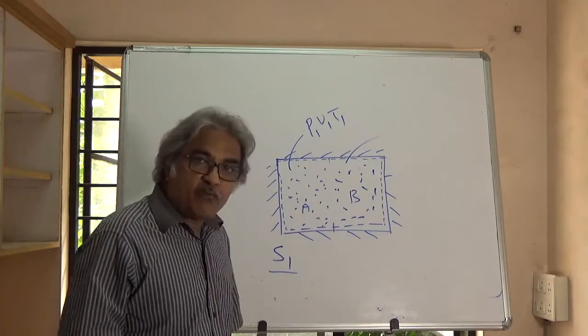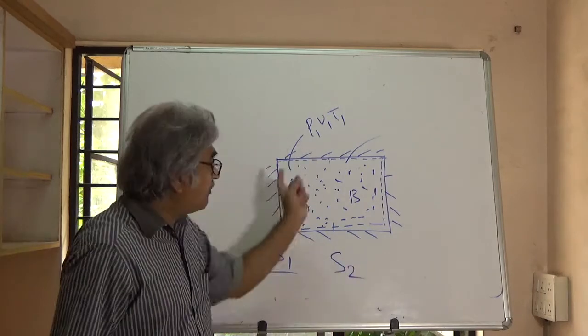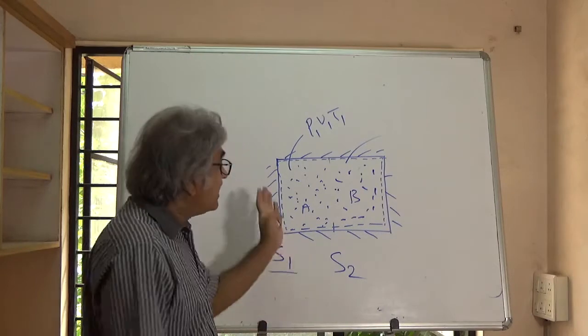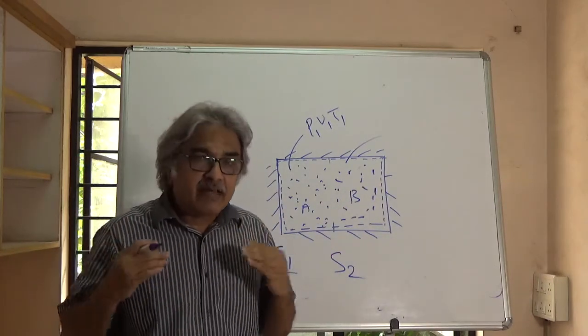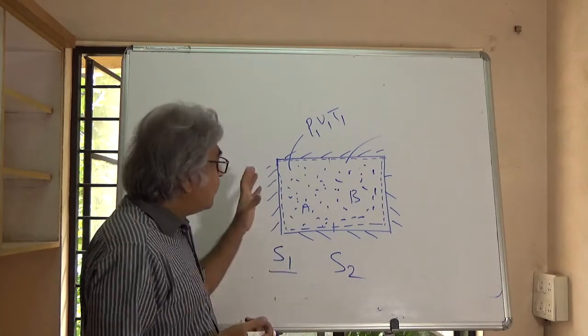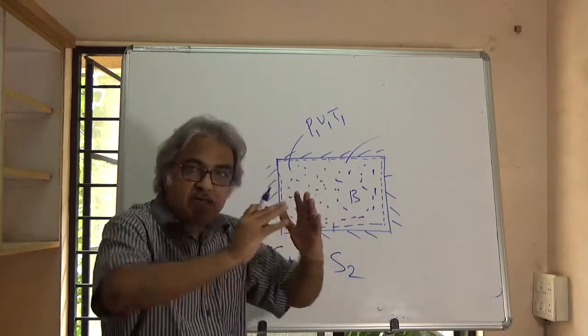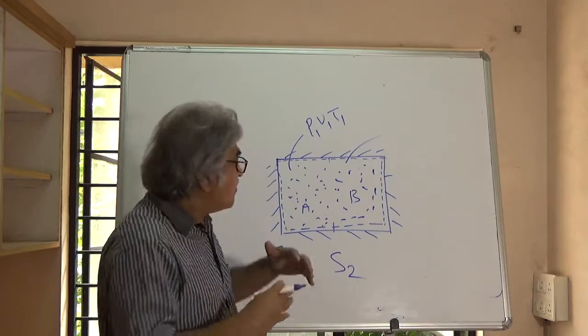Now what will be the entropy of the new state? Let's say the entropy of this gas is S2. Obviously S2 is going to be greater than S1. That means the entropy of the system has increased. Now I said obviously, but why obviously? You should reflect. Just think about it. Here there are certain molecules. Now the volume has increased. The molecules now have more freedom.